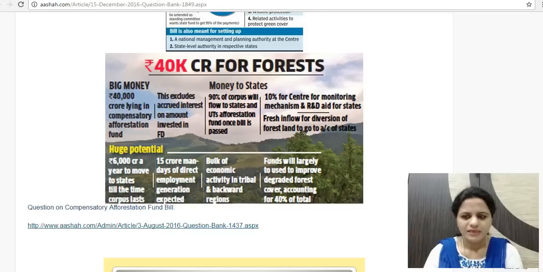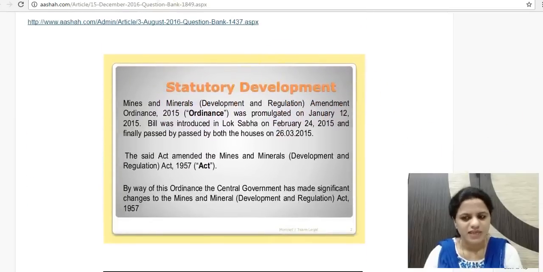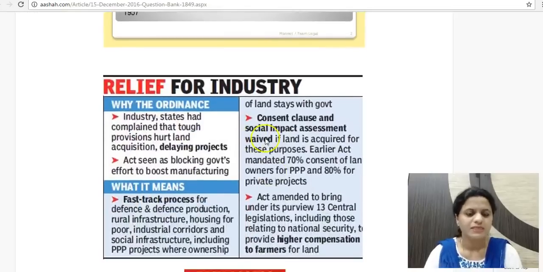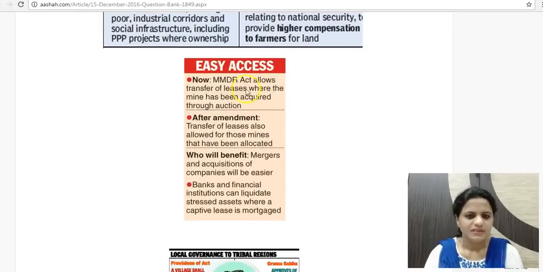The next is regarding the Mines and Minerals Development and Regulation Act. The Act of 1957 was amended through an ordinance. The ordinance was promulgated because it was seen that many industries were not able to undertake projects. The projects were being delayed because of provisions under this act. To fast track the process of procurement for various purposes, it was decided to amend this act.